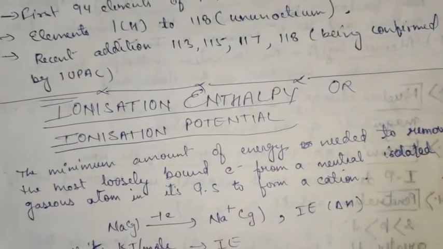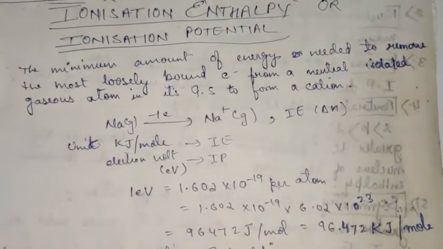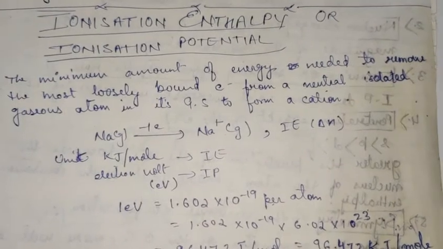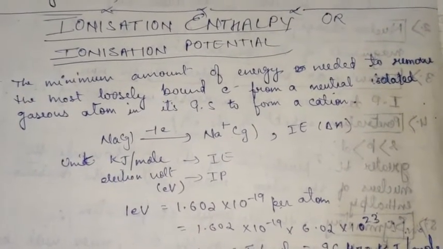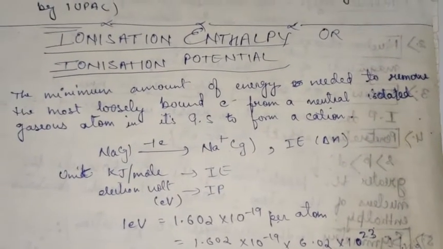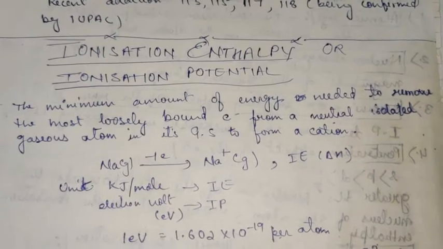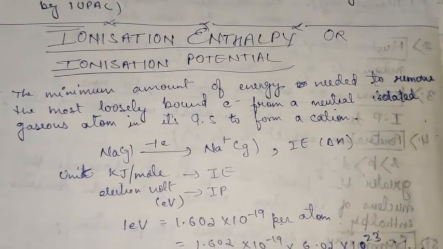So basically it is the amount of energy required to remove an electron from the valence shell of an isolated gaseous atom. So in order to do this, some energy is needed, and that energy is known as ionization potential.